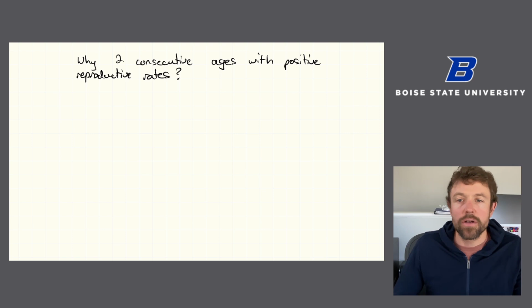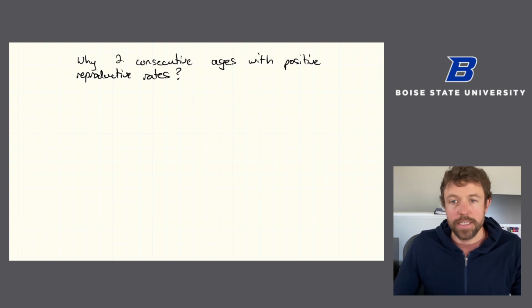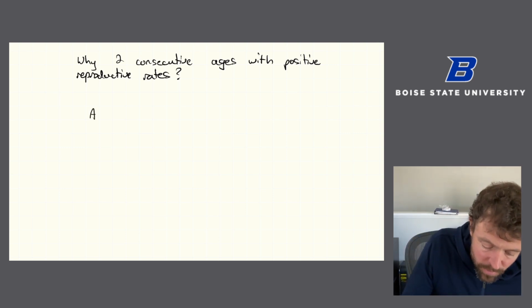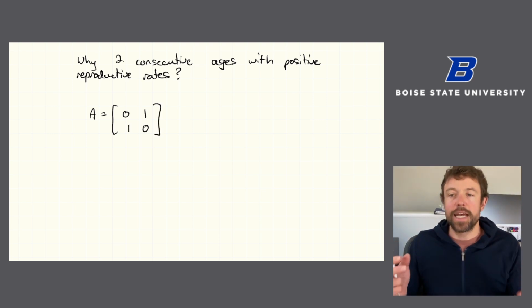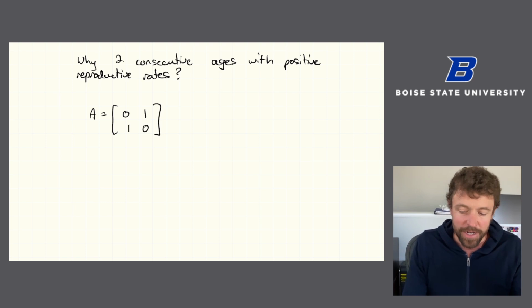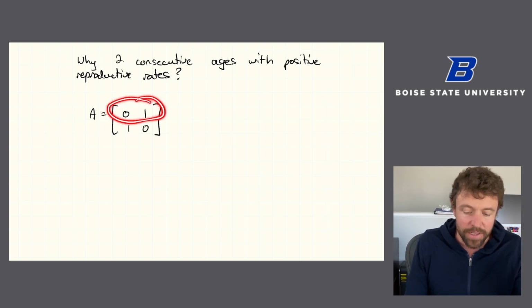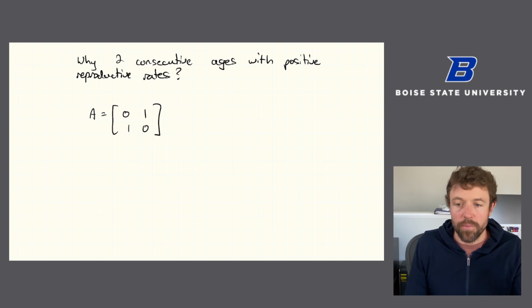I want to show you what goes wrong if you only have one age group that's reproducing. And it's relatively easy to see what's going wrong with a simple example of a Leslie matrix, about the simplest one we could write down. So let's say we get a Leslie matrix that's this. This certainly satisfies the properties of a Leslie matrix, right? In our top row, everything's non-negative, and in our bottom row, the only non-zero entry is the one below the diagonal, and it's between 0 and 1.